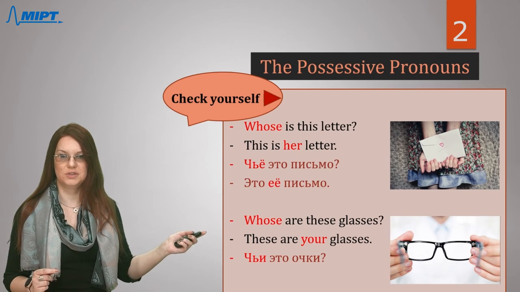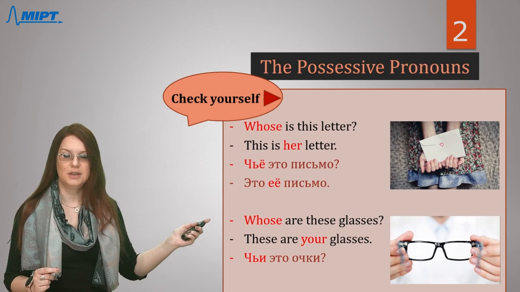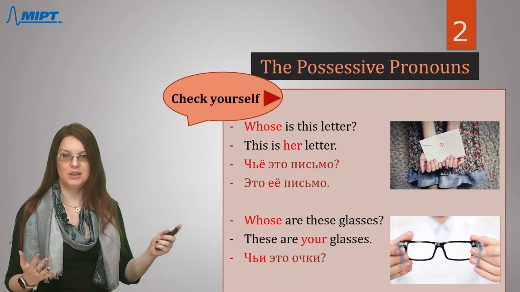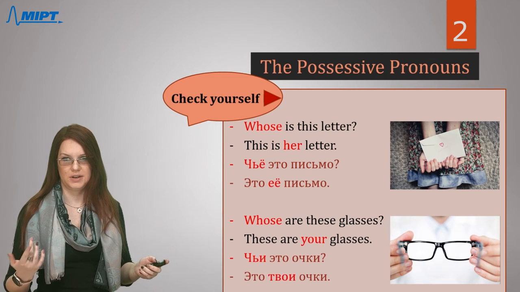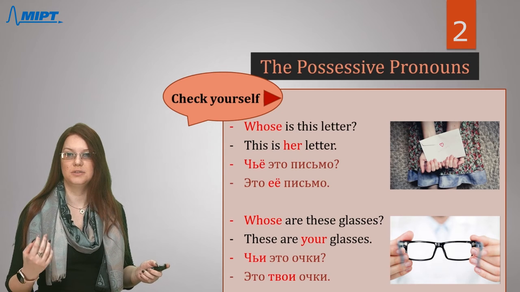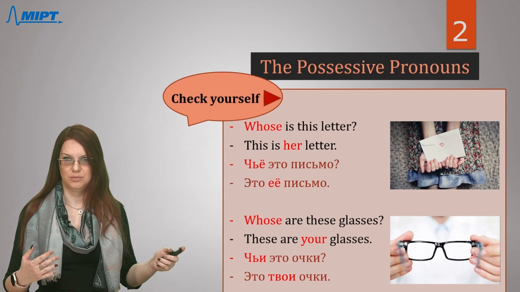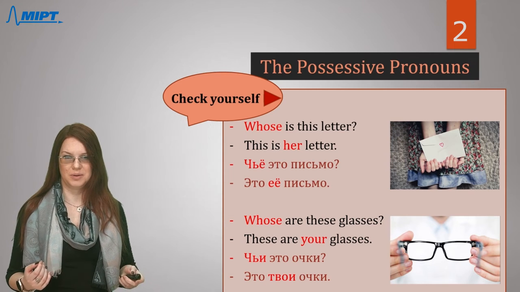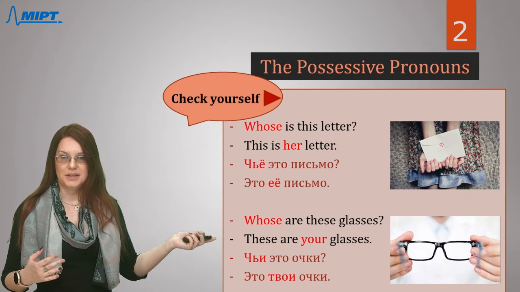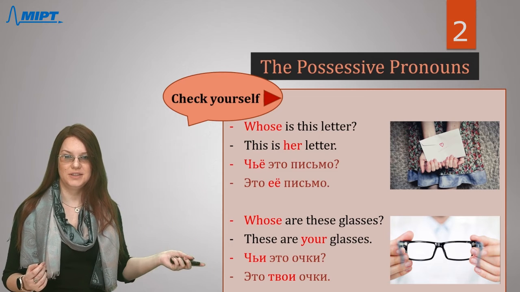So all together it sounds like чьи это очки? And the answer is это твои очки. We are talking to one person, to our friend, for example. Это твои очки. That's it.